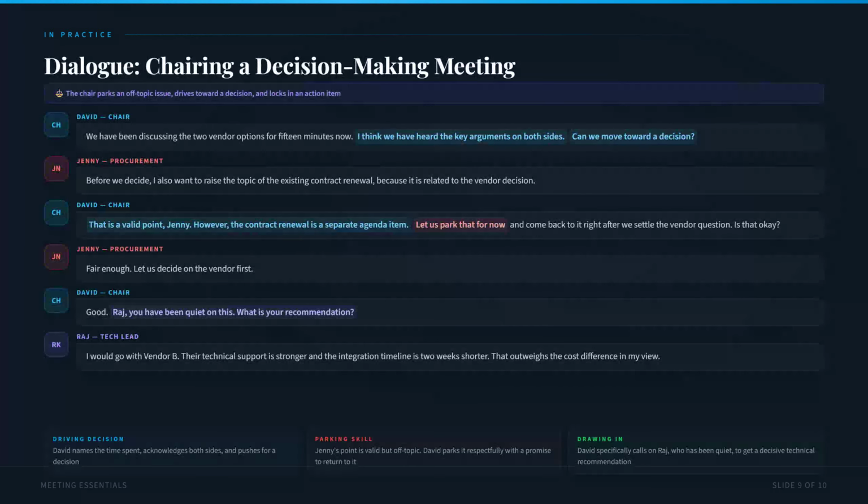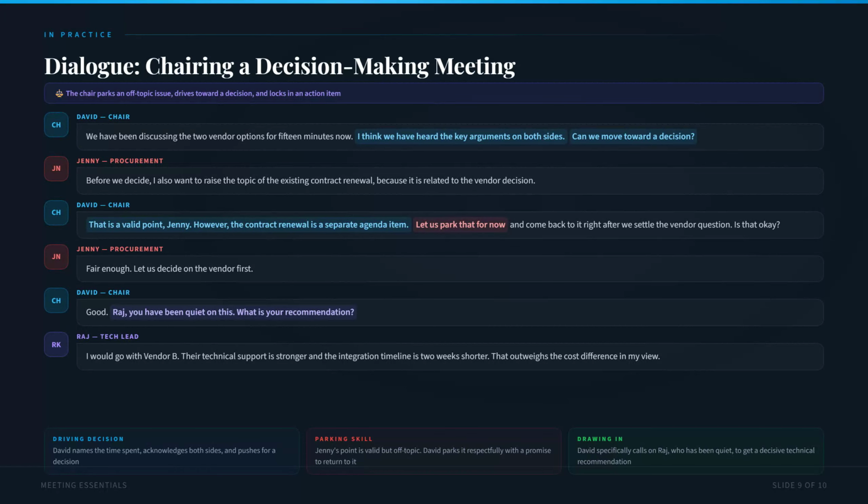Here is a second dialogue showing 3 advanced chairing skills. David has been chairing a vendor selection meeting for 15 minutes. He decides it is time to push for a decision. He says, "We have been discussing the 2 vendor options for 15 minutes now. I think we have heard the key arguments on both sides. Can we move toward a decision?"